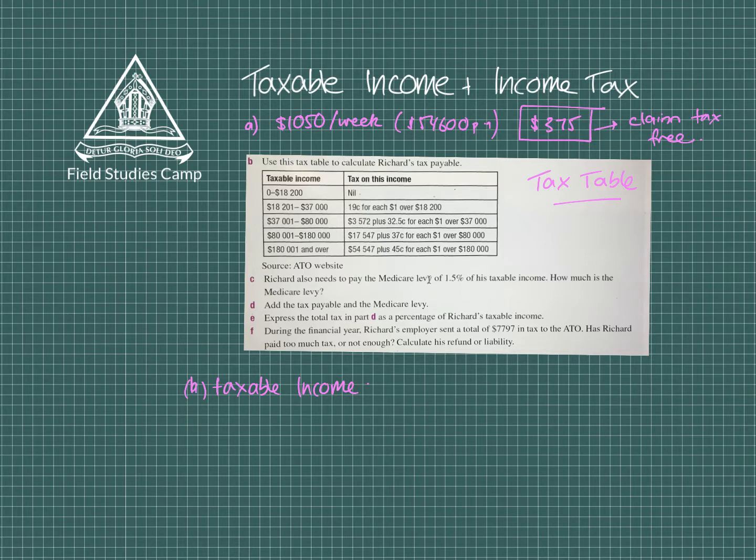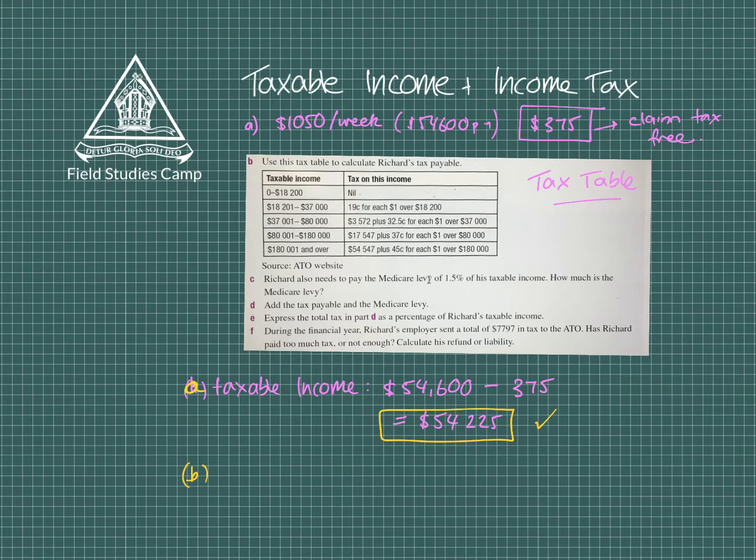So we know that he earns $54,600, but we're claiming to say that we don't want to pay tax on $375 of that amount. So I'm simply subtracting that away to find my answer. Now that gives me a total of $54,225. So that's the amount that he should be paying tax upon. So we need to find this amount before we can even go on to Part B. So that was Part A, sorry.